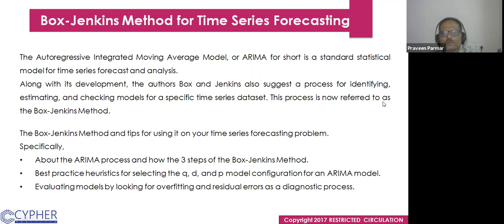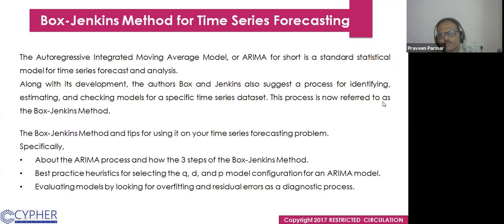Along with its development, the authors Box and Jenkins also suggest a process for identifying, estimating, and checking models for a specific time series dataset. So this Box Jenkins has given us the process only. ARIMA is a model, but the process of how to work with this model has been explained by Box Jenkins. So that process I am going to tell you first. This process is now referred to as the Box Jenkins method.